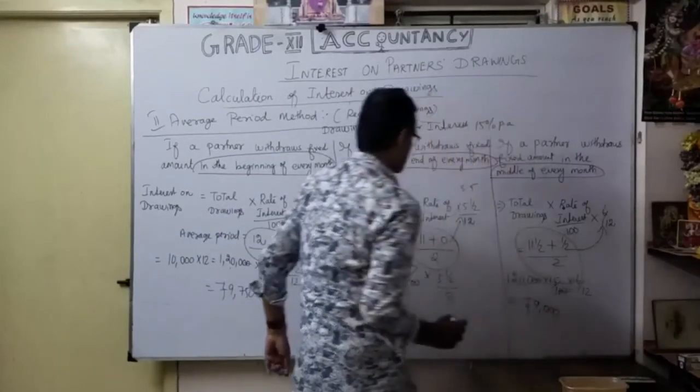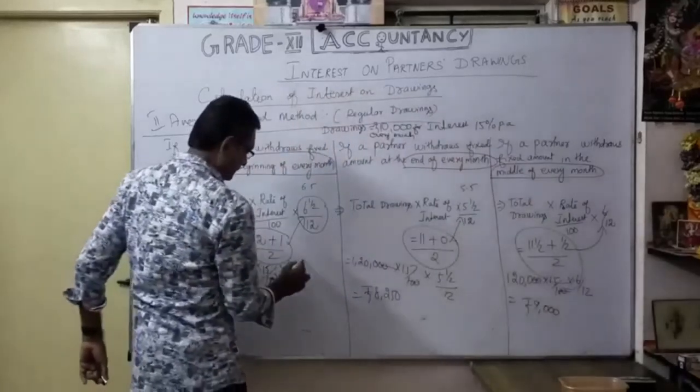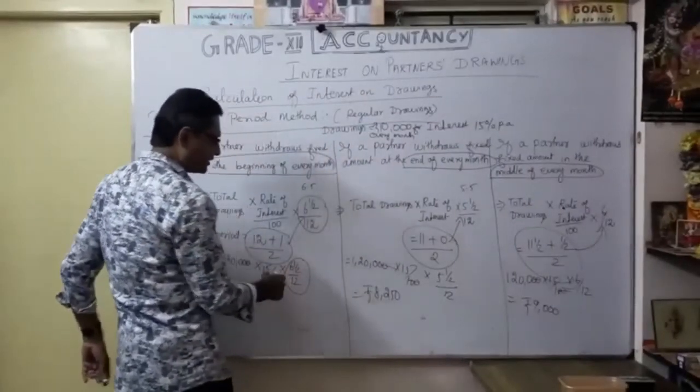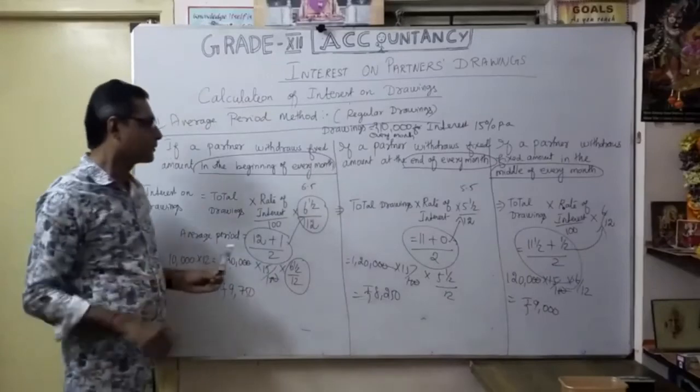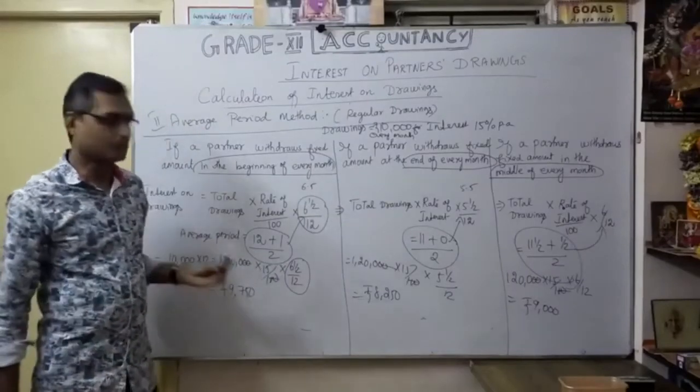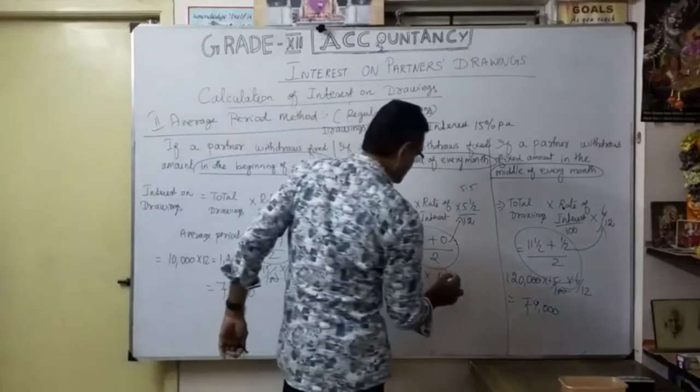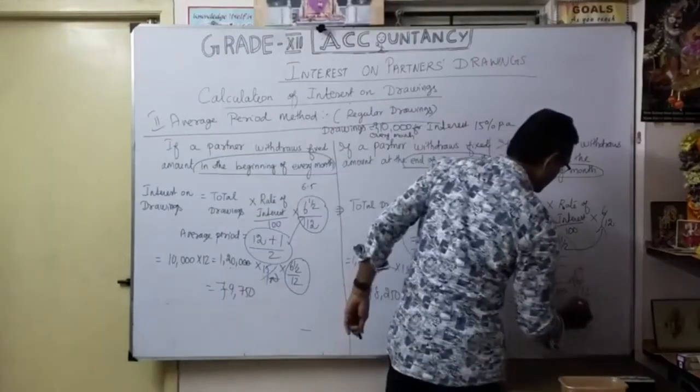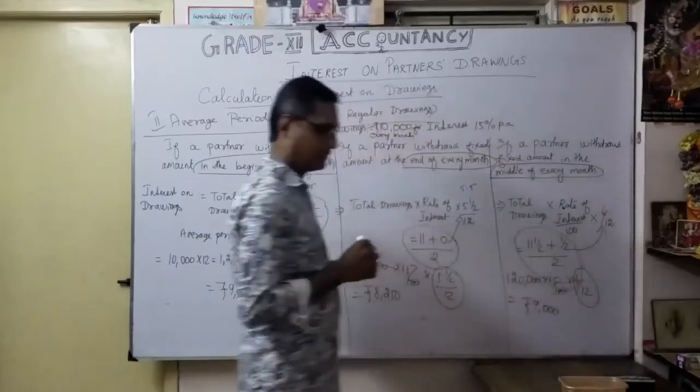So 6 1 by 2 applies to the beginning of every month, 5 1 by 2 to the end of every month, and 6 by 12 to the middle of every month. That's what you should understand.